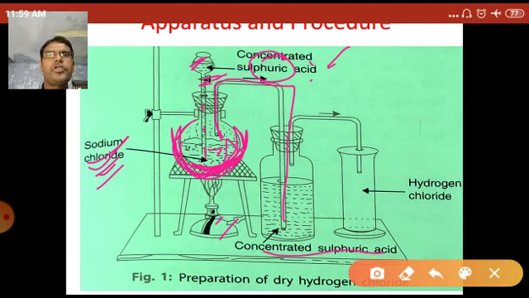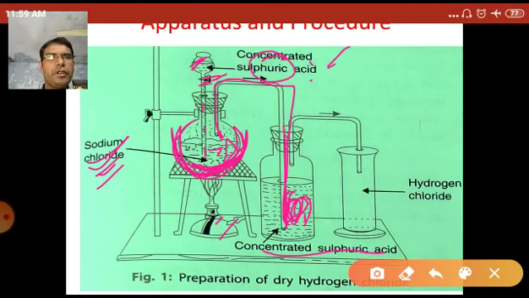Concentrated sulfuric acid is a dehydrating agent, a drying agent. So it absorbs the moisture present in the hydrogen chloride gas.